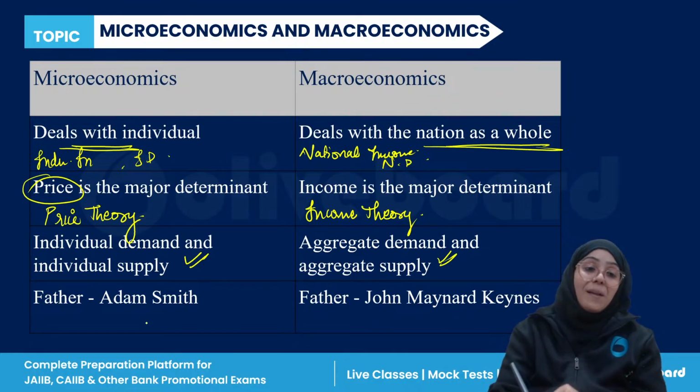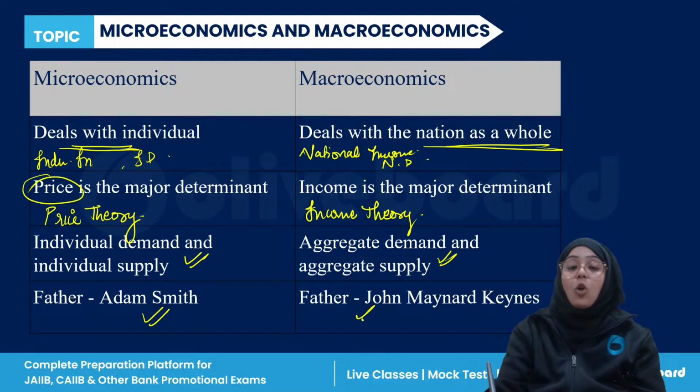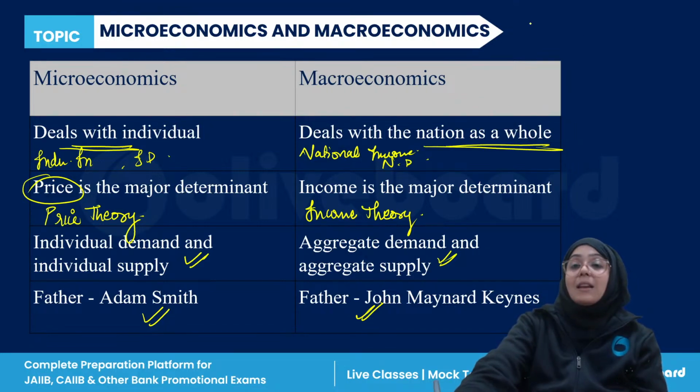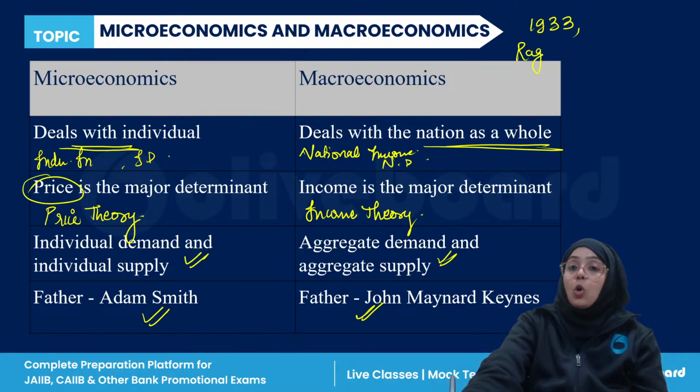Father of microeconomics, Adam Smith. Father of whole economics, Adam Smith. Father of macroeconomics is John Maynard Keynes, right? Additionally, I want to give you information that in 1933, there was an economist whose name was Ragnar Frisch.